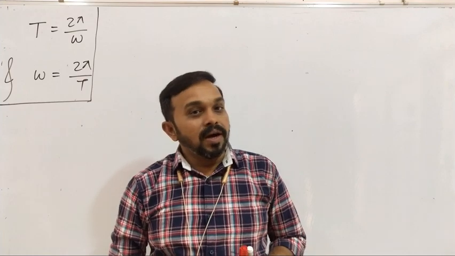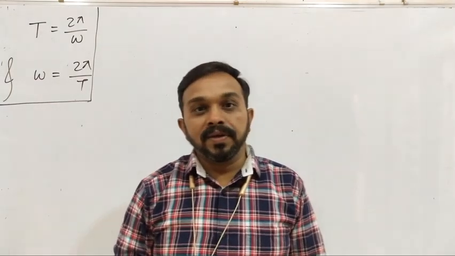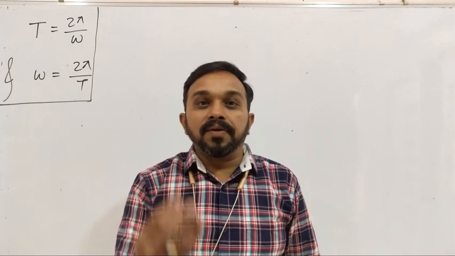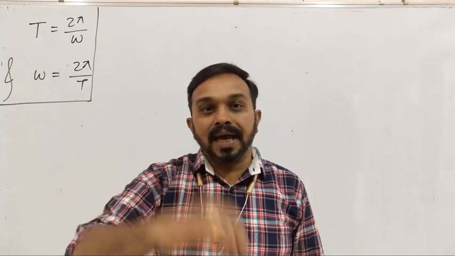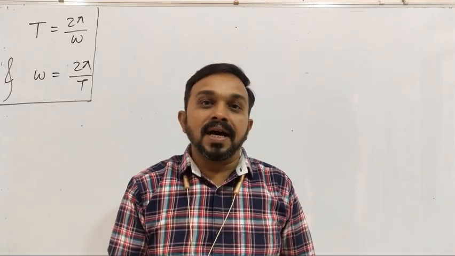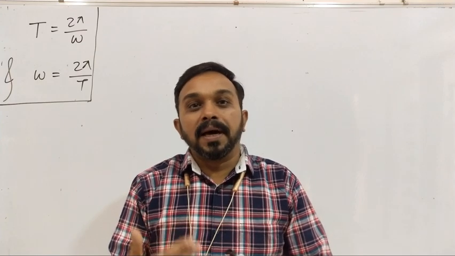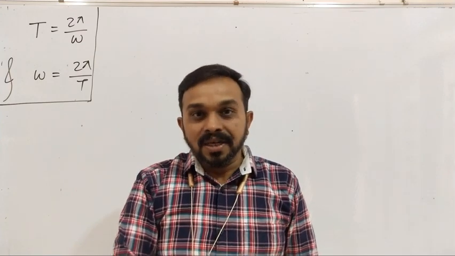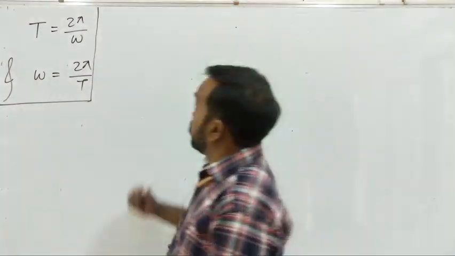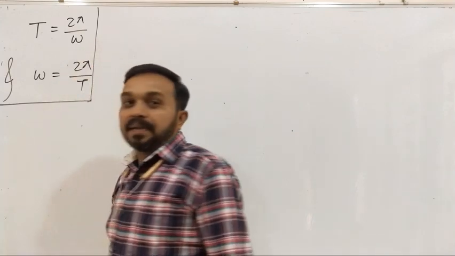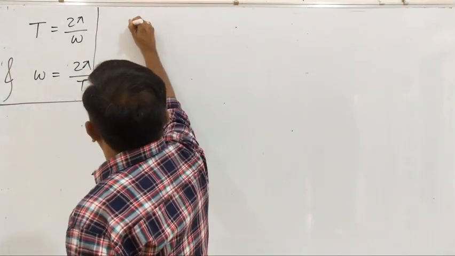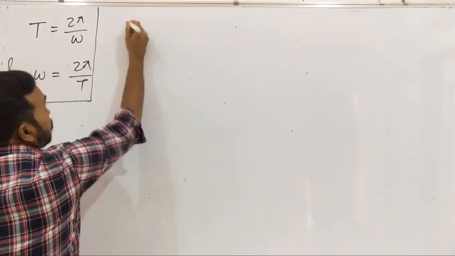Okay friends, so we have now got the formula for the time period of linear SHM. Now let us find the formula for the frequency. As we know, the frequency is nothing but the reciprocal of the time period. Frequency mathematically is the reciprocal of time period, or it is the number of oscillations completed by the particle per second, right? The frequency can be denoted by n or by f. We can use any symbol. So here we denote it by n.